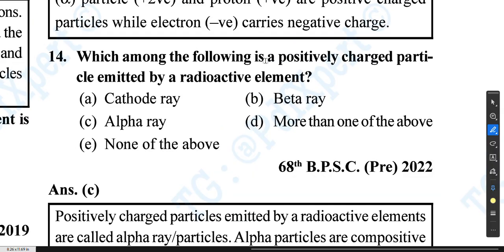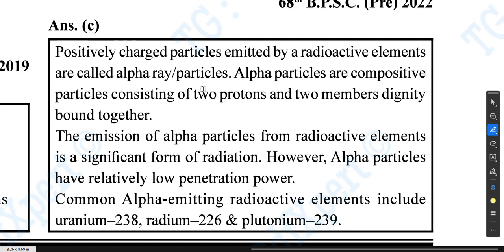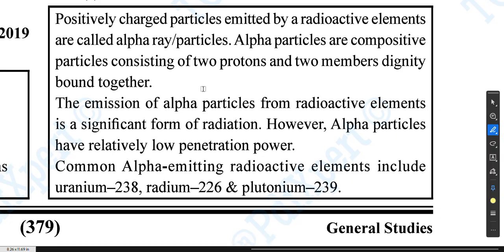Question number 14. Which among the following is a positively charged particle emitted by a radioactive element? So alpha ray. Positively charged particles emitted by radioactive elements are called alpha particles. Alpha particles are composite particles consisting of two protons and two neutrons bound together. You can read the rest of this explanation.